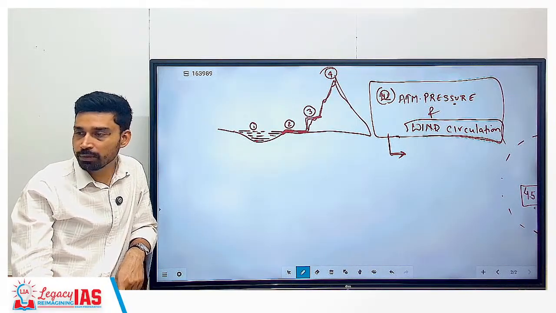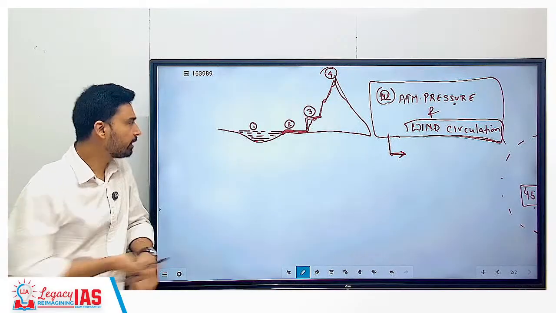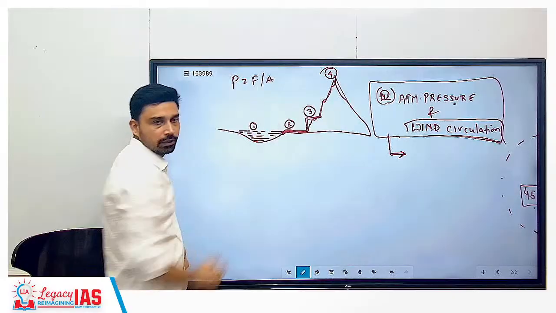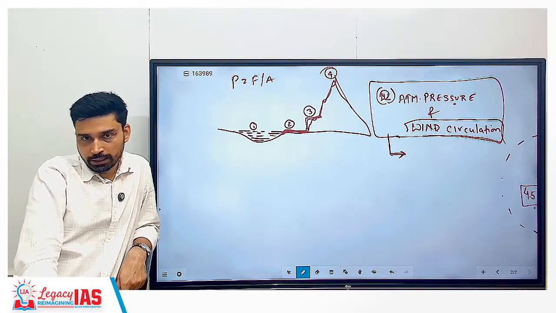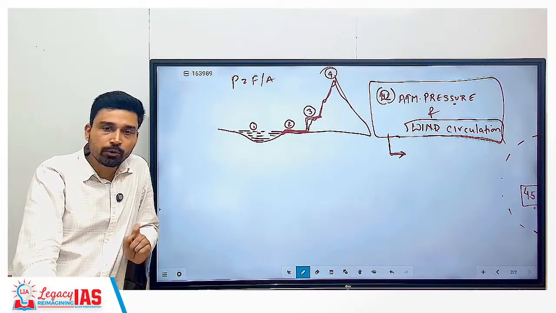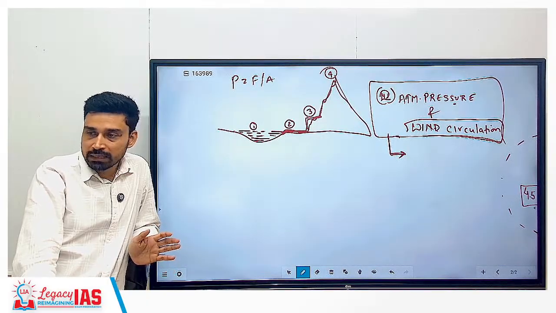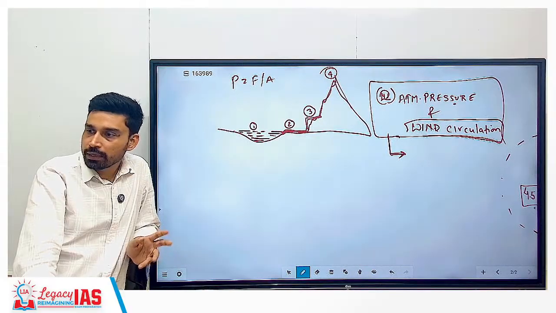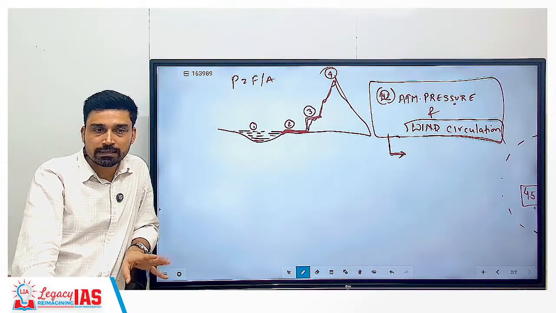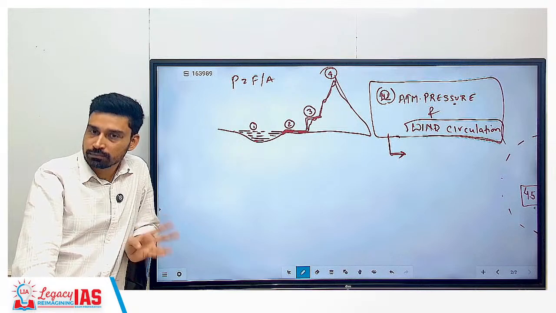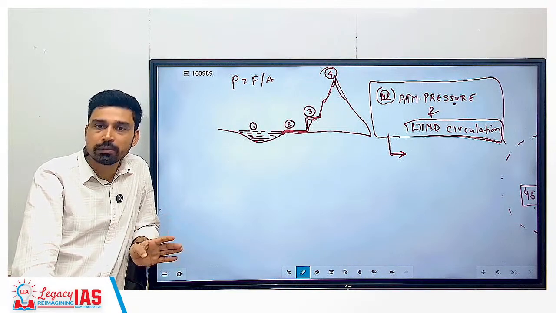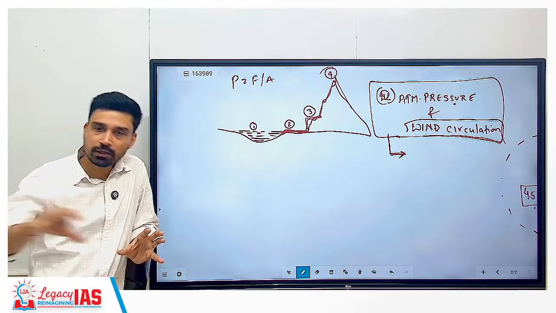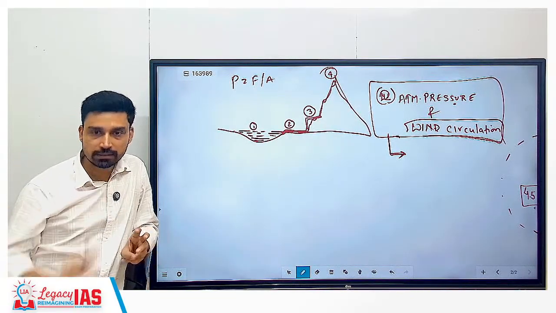What is atmospheric pressure? See pressure in physics, all of you have studied physics in lower classes. What is pressure? How do we define pressure? Force upon area. Force exerted per unit area, that is pressure. Atmospheric pressure is what? Atmospheric force. What is exerting atmospheric force? Atmospheric gases. So you can say, higher the number of gases, higher will be the force, higher will be the pressure.